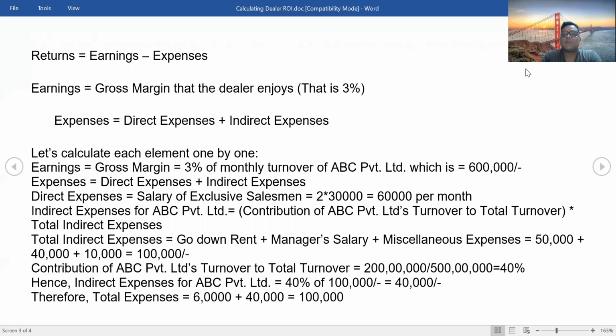So ABC Private Limited is contributing 40% to ROI Enterprises out of all three companies put together. Hence, since these indirect expenses are shared amongst all three companies, ABC Private Limited will bear 40% of the cost of the entire indirect expenses, that is 1 lakh rupees. So 40% of 1 lakh comes to 40,000. Therefore, the total expenses, direct plus indirect, come to 60,000 plus 40,000, that is 1 lakh rupees.